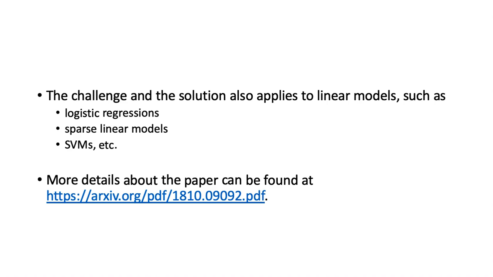The challenge described in this paper and the proposed solution also apply to linear models, such as logistic regressions, sparse linear models, and SVM. These simpler models are often used in explaining black box predictions.